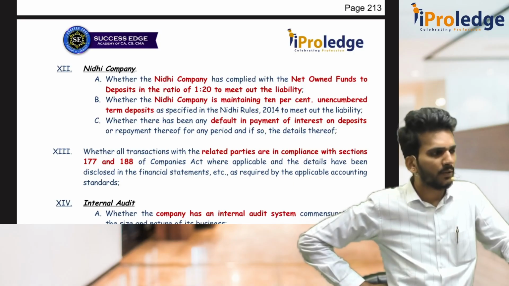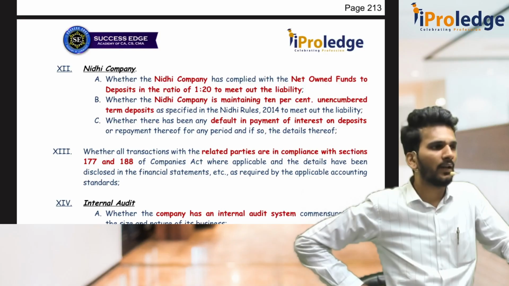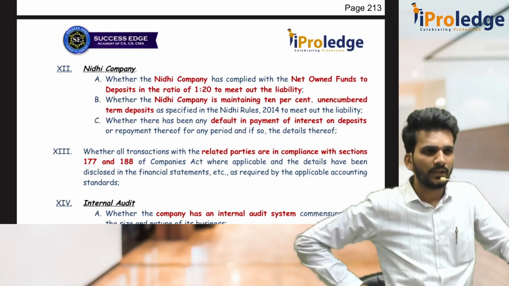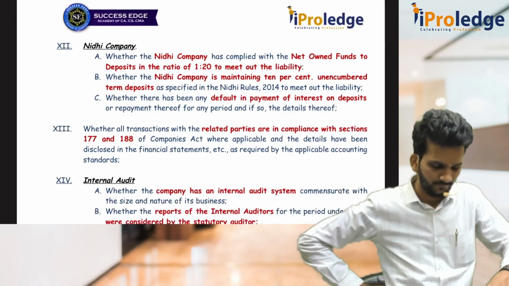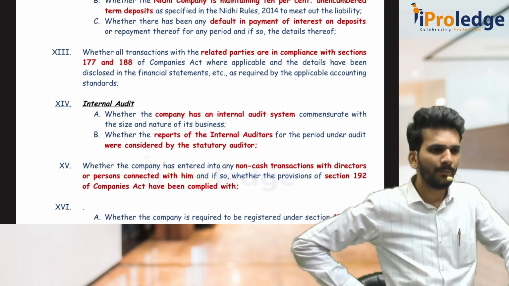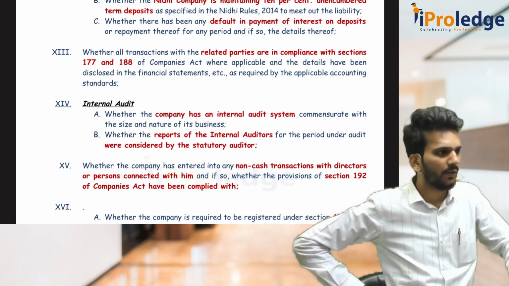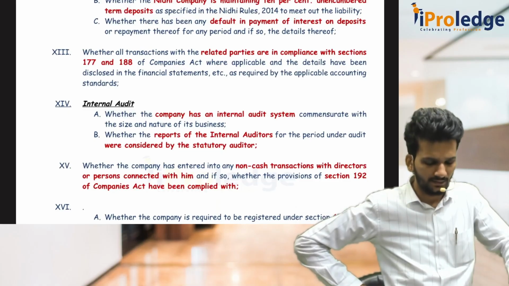10% of term deposits are kept as unencumbered deposits, and is there any default in repayment of interest on deposits? It has to be checked. Then the 13th tells about related party transactions. If the company is doing any related party transactions, they have to comply with sections 177 as well as 188 of the Companies Act. That's it, nothing else.